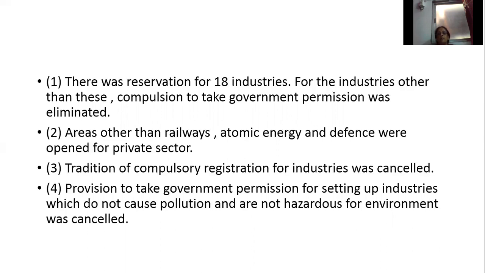Earlier it was compulsory to register industries. Now it is cancelled. Fourth one, the provision to take government permission for setting up industries which do not cause pollution and are not hazardous for the environment was cancelled.